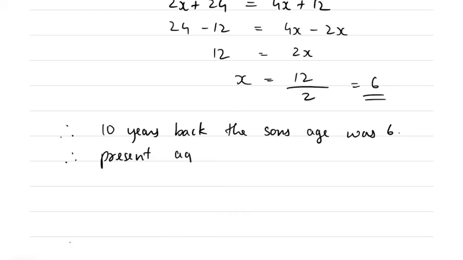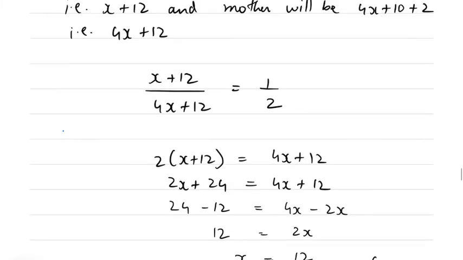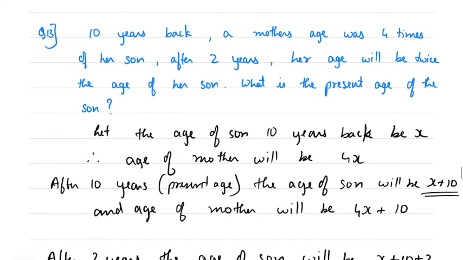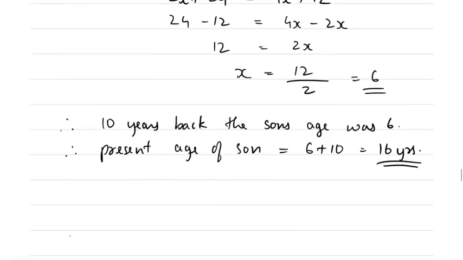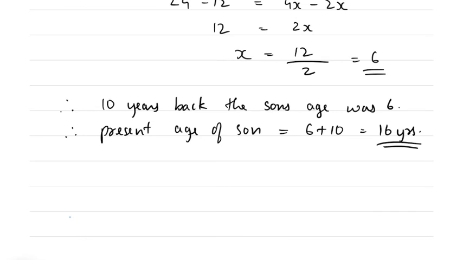Therefore, present age of Sun will be 6 plus 10, because it is x plus 10. So 16 years. And that is what is asked. So present age of Sun is 16 years.